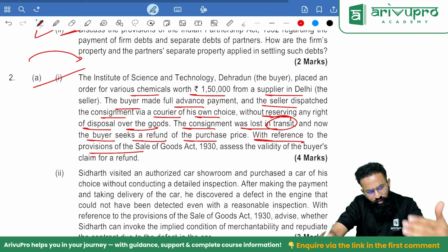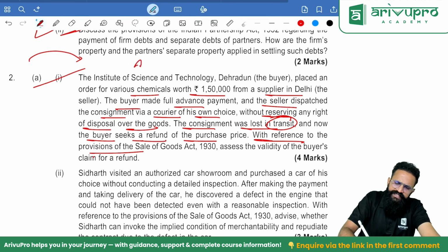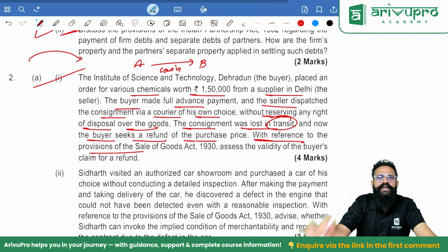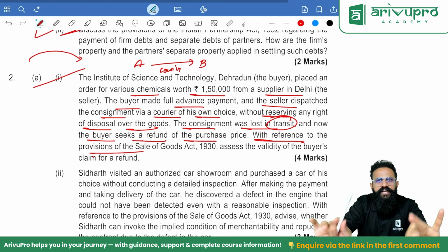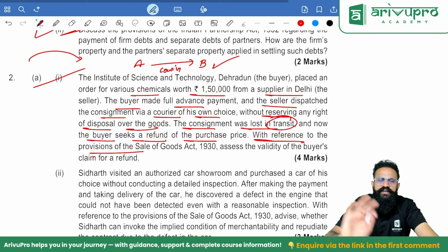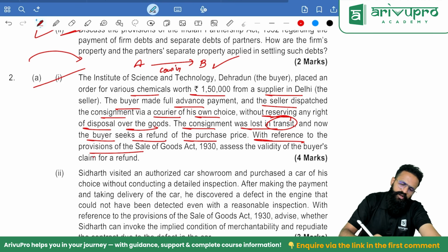Because the goods are given, A is selling some goods to B by a courier. It is shipped by a courier. People, remember, payment and delivery is irrelevant. If the goods are appropriated and clearly given without reserving a right of disposal, that's all, it's done. The goods are appropriated. The ownership is passed. So can you recover the loss? Answer is no.